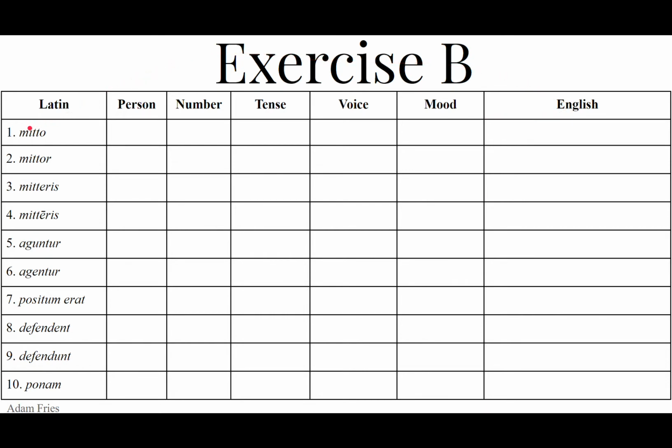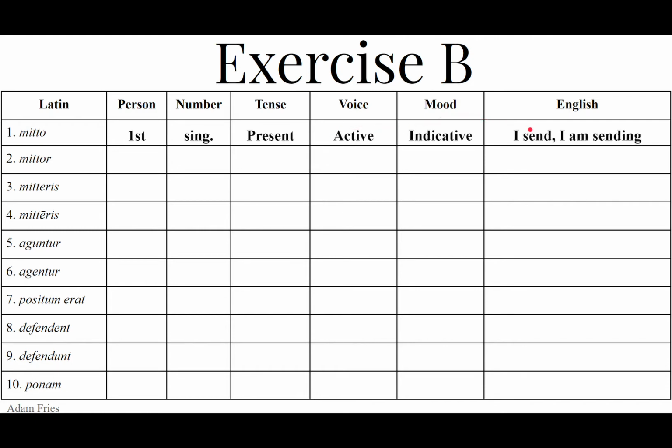Starting with number 1, mitto, from mitto, mittere, misi, missus. So mitto is the first principal part and therefore the first person singular, the I verb form, present tense, active voice, and indicative mood.